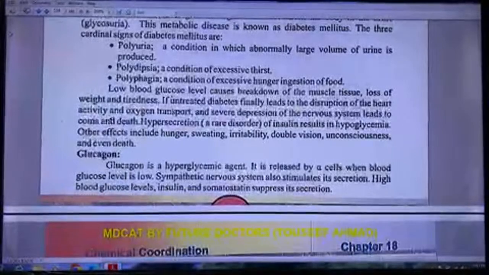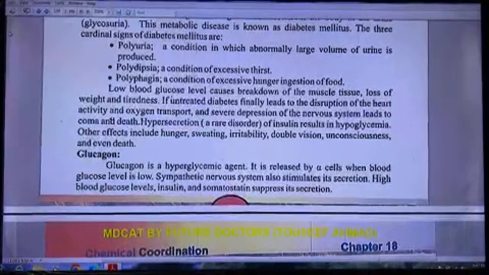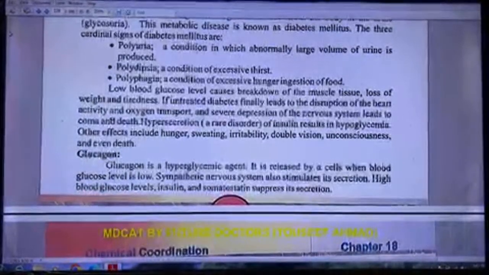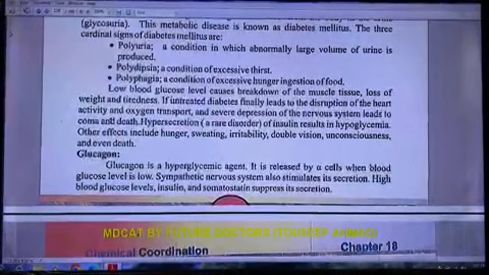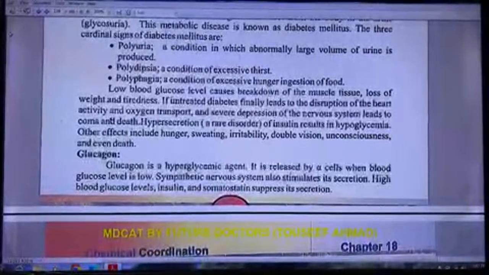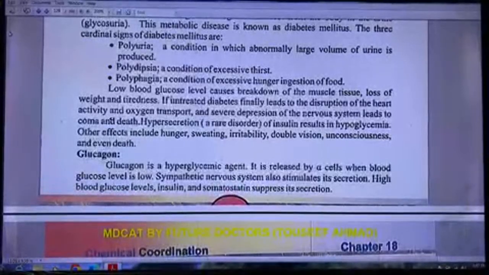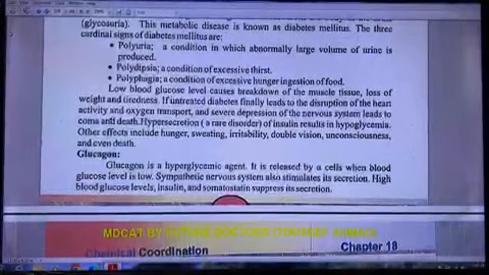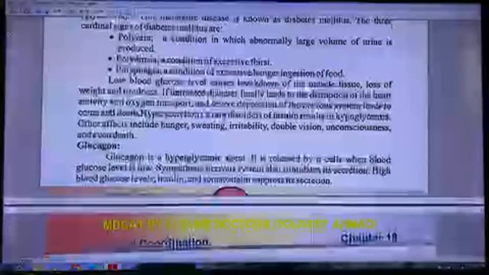Glucagon. Glucagon is a hyperglycemic agent. It is released by alpha cells when blood glucose level is low. Sympathetic nervous system also stimulates its secretion. High blood glucose level, insulin and somatostatin suppress its secretion.